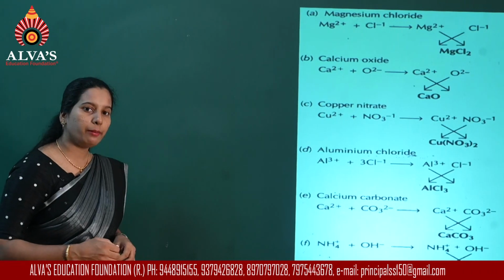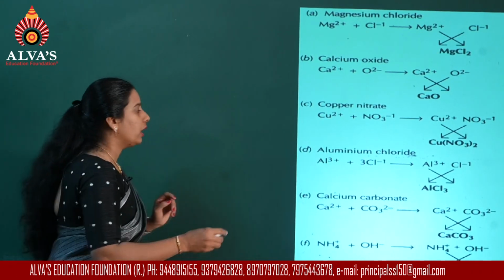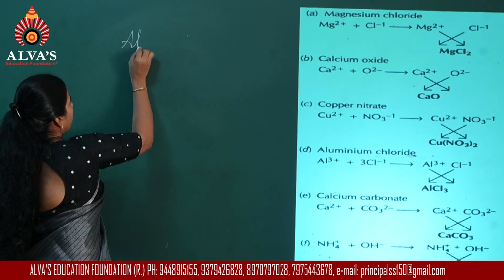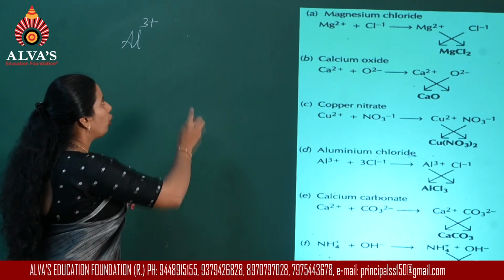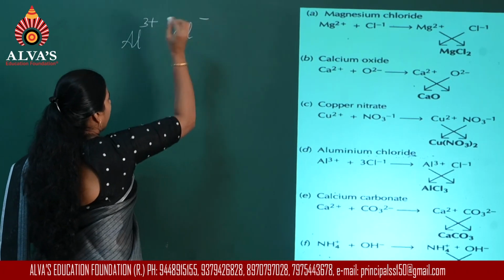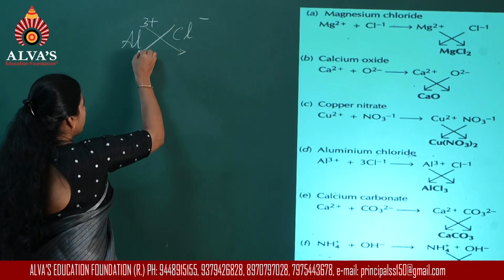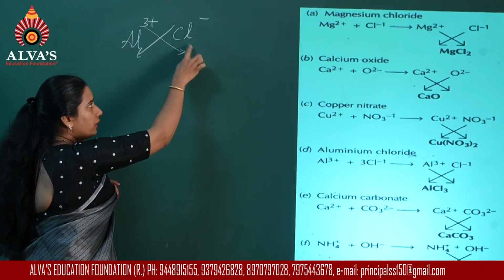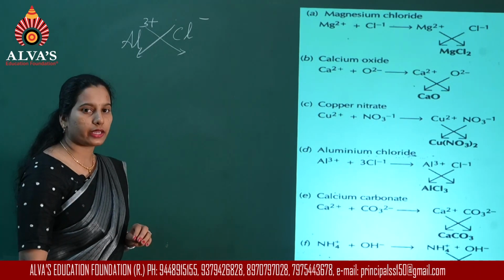Next, how to write the chemical formula for aluminium chloride? Now, aluminium, the symbol is Al3 plus and chloride is Cl minus. Now, when I cross the valency, 3 comes here. Since it is a simple ion, you need not use the bracket.